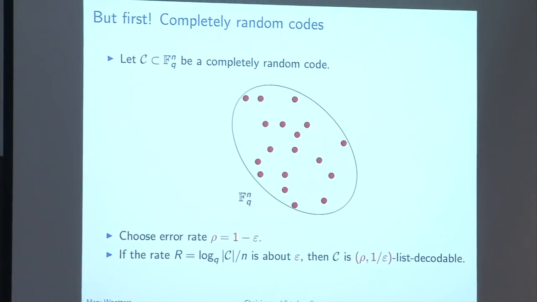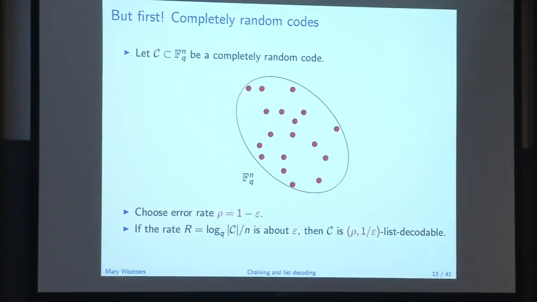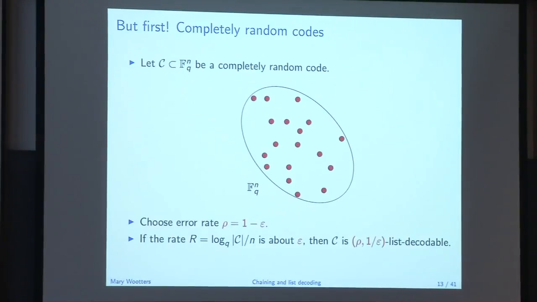In practice, I want it to be big. Epsilon is small. But for now, let's look on the positive side and say this is a constant that is bounded away from 0. So it's big.